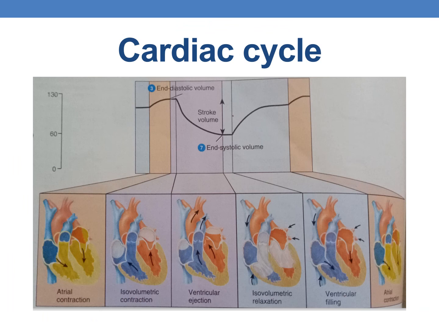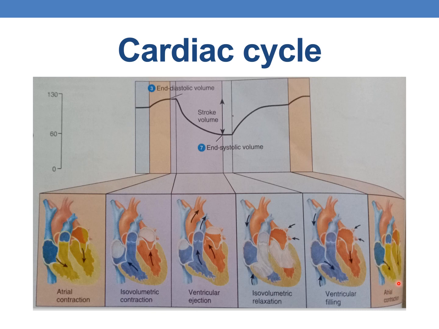So here you can see the overall pictorial representation of the cardiac cycle. The various phases of the cardiac cycle are atrial contraction, isovolumetric contraction, followed by ventricular ejection, next isovolumetric relaxation, then ventricular filling, and finally again atrial contraction.